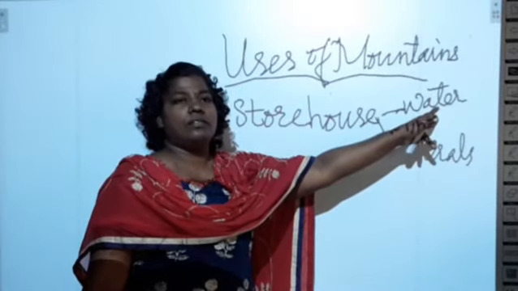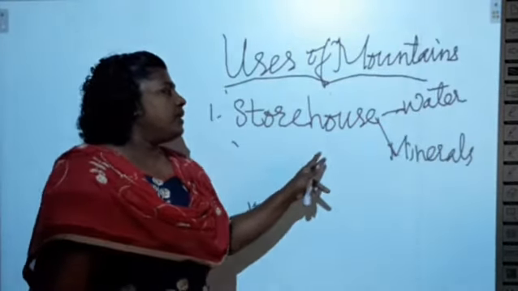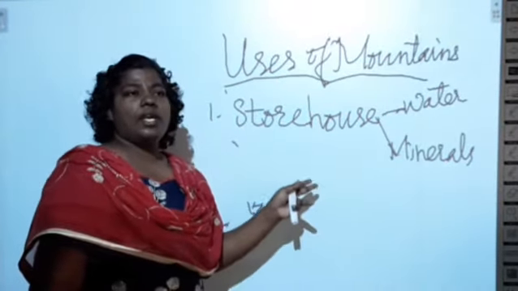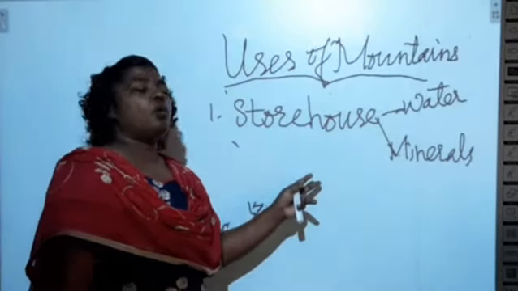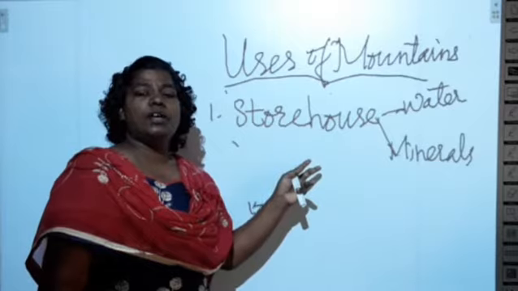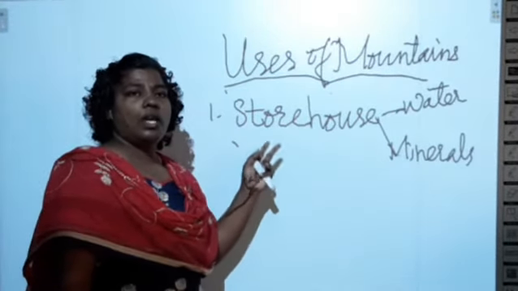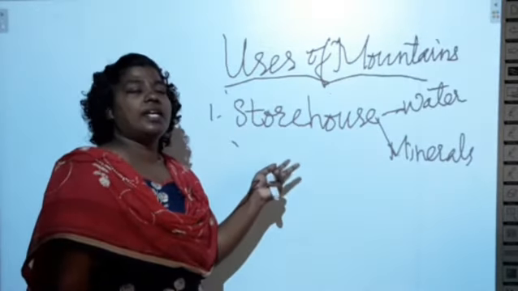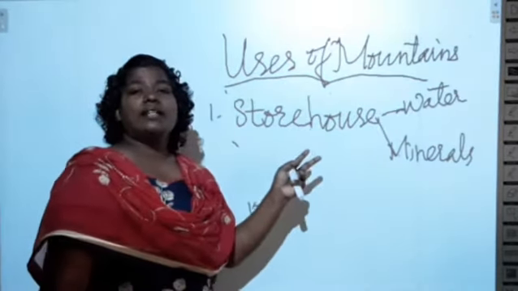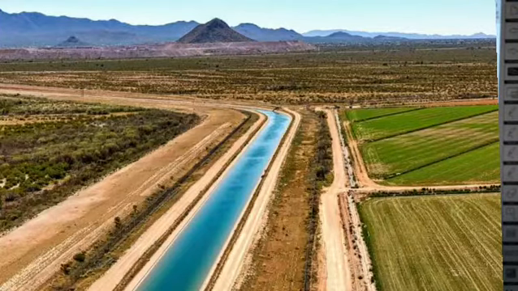Okay, and next thing we can see, because of the availability of water, there can be reservoirs found or created to irrigate the water to the field. So the first use is it is the storehouse of water and minerals. The water is used for irrigation.